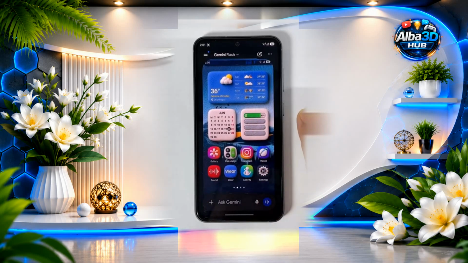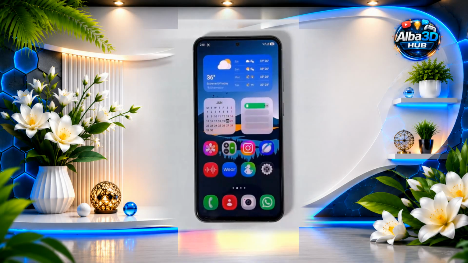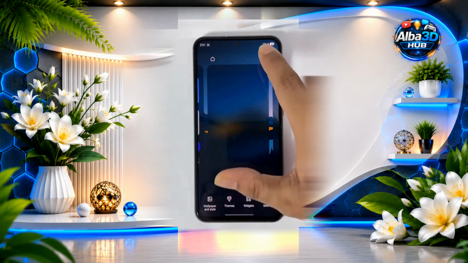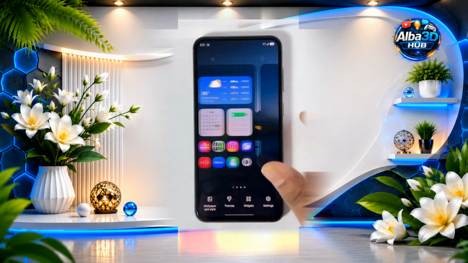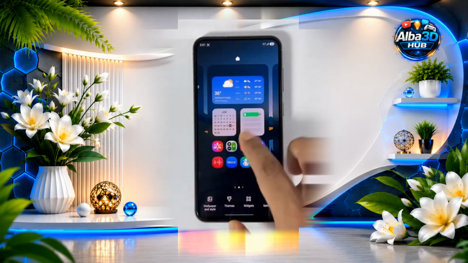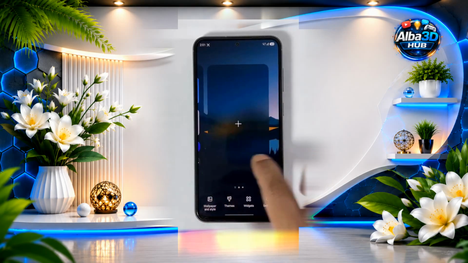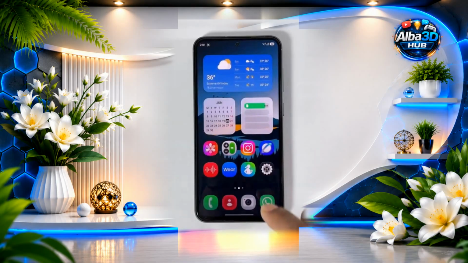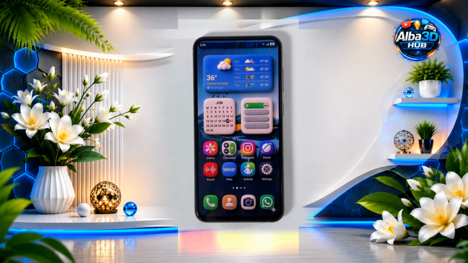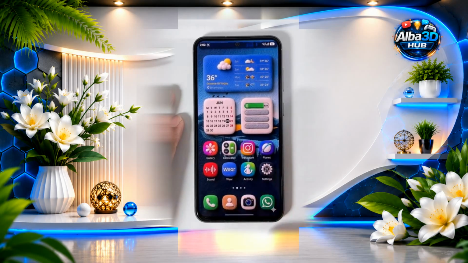Before starting, remember you can only set these 3D Fluffy widgets on a single home screen. Delete all other home screens so only one remains. Go to the gallery and open the saved image. Use the AI option to clean each widget one by one.